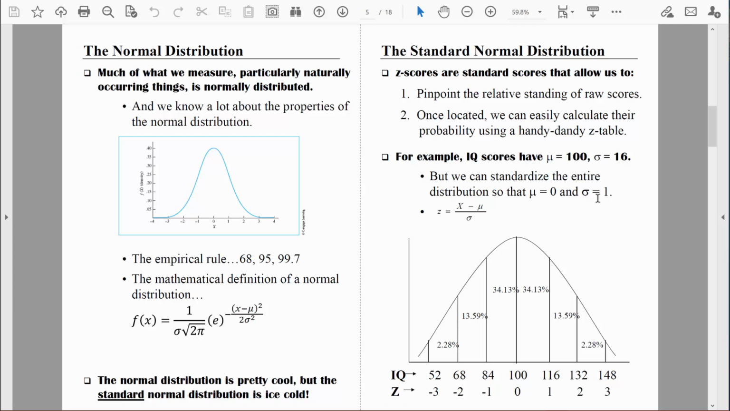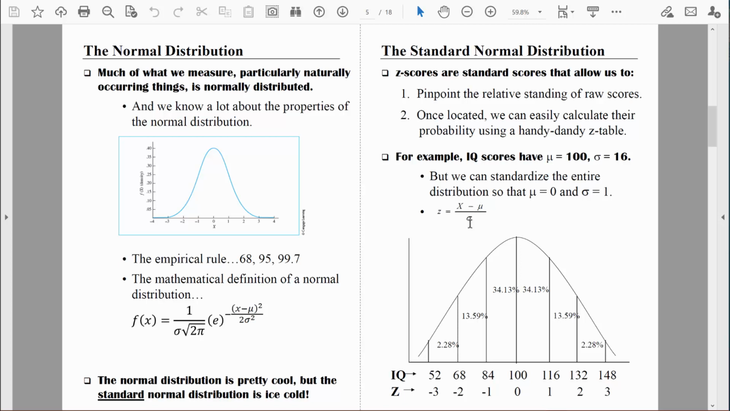Regardless of what it is that we measure, once we standardize that distribution, the mean will be 0, the standard deviation will be 1. We can convert any raw IQ score, like an IQ score of 100 or an IQ score of 110, or 140, or 85, any IQ score. We can take any IQ score and run it through this formula right here to transform it into a z-score. Just take a look at that formula and you'll see what it's doing. We're going to take an IQ score, that's x, subtract its mean, which we know is 100, and divide by its standard deviation, which we know is 16.